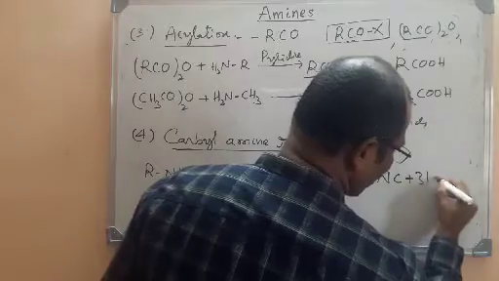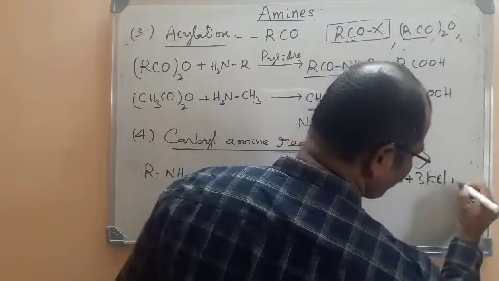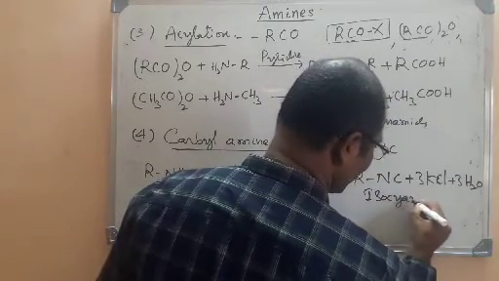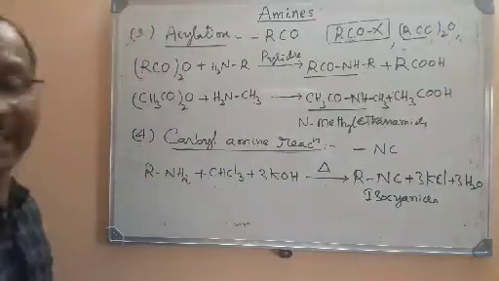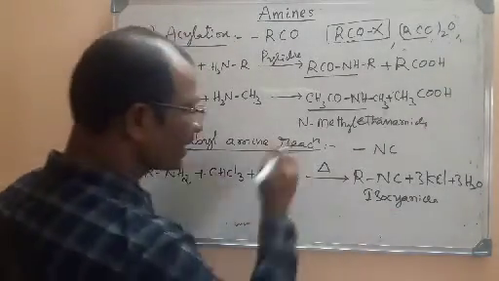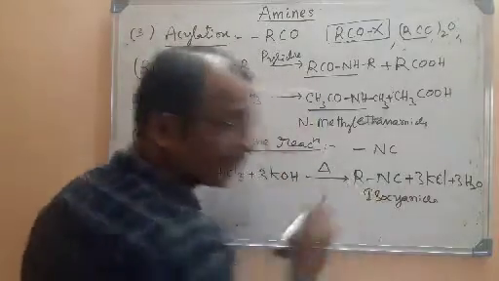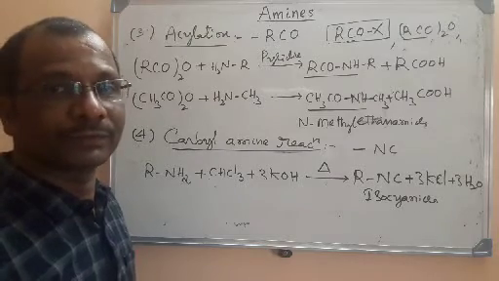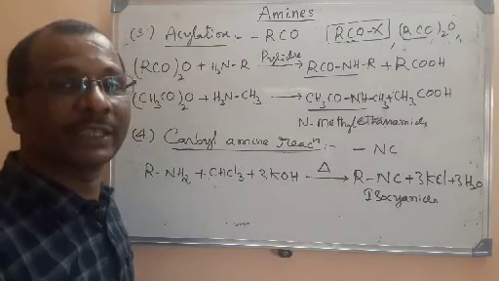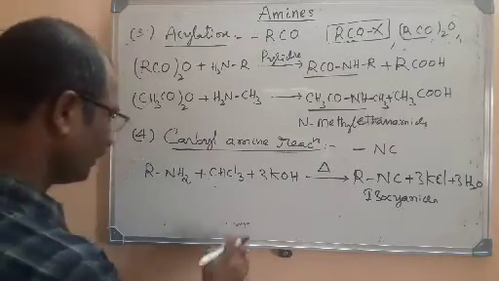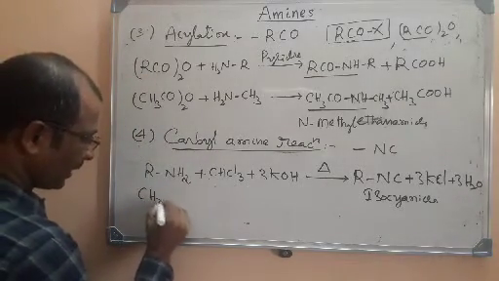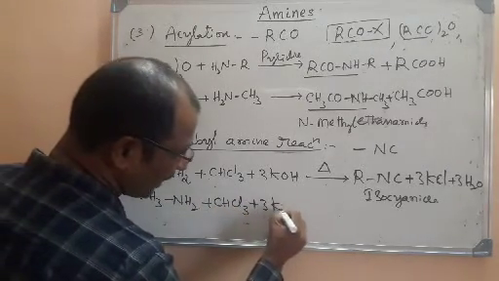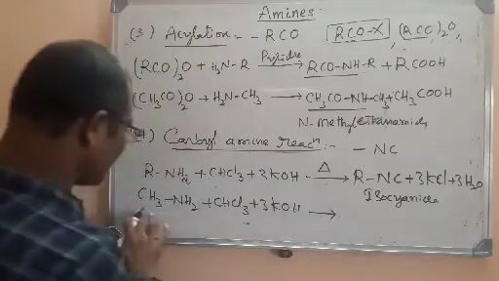along with potassium chloride and water molecule. What is this isocyanide? This is nothing but isocyanide. So this is called a carbylamine reaction, and it is also called the isocyanide reaction. Here the isocyanide formed will have a foul smell, intolerable smell. So this is used actually to identify the primary amine in the laboratory. Let us check with one amine here. I am taking methylamine, that is treated with chloroform and KOH here, and you know what is going